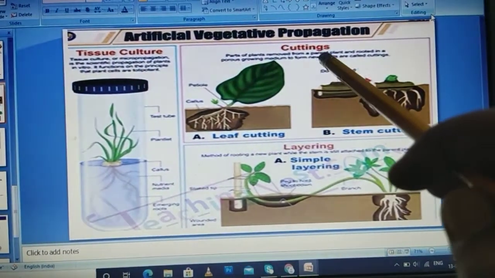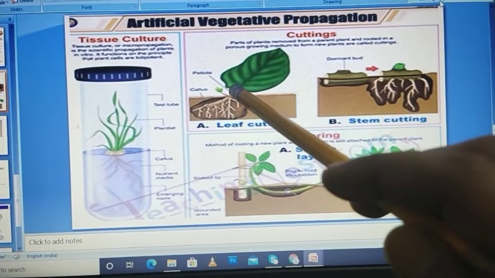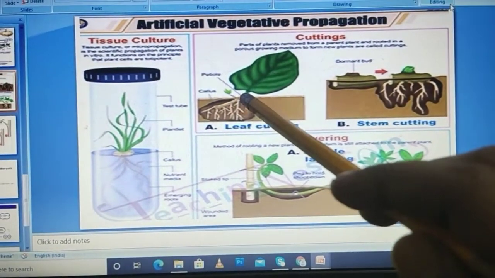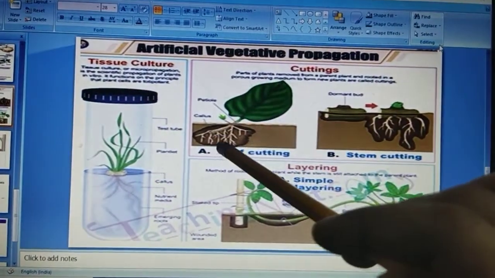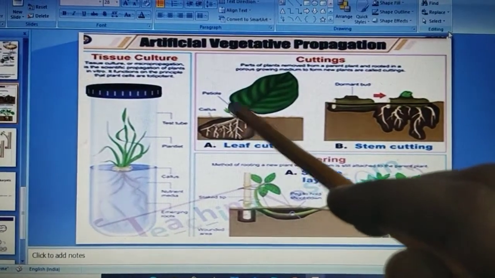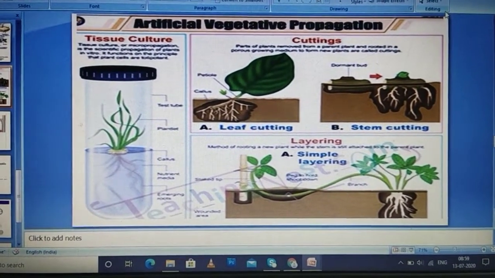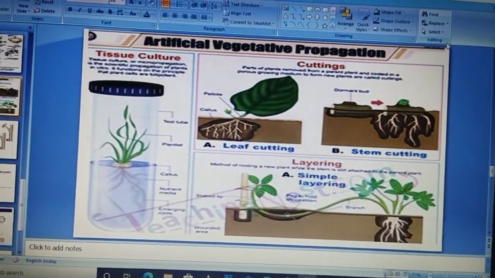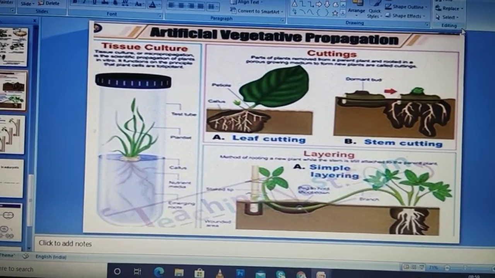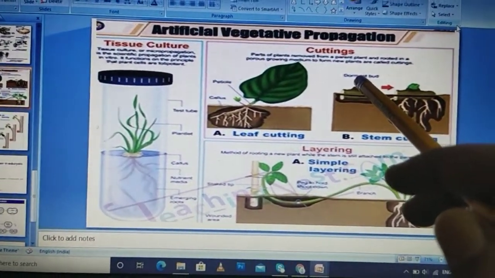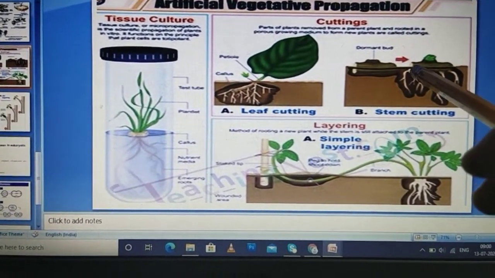Now the other thing we have studied is cutting. How does cutting take place? A leaf is cut and then buried inside the soil by keeping the leafy part above, and this leafy part germinates and then produces a new individual. Similarly, through cutting, if it is practiced at your home, you might have seen that from the stem of a tree or plant part, you can develop another plant. This is the mode of cutting.